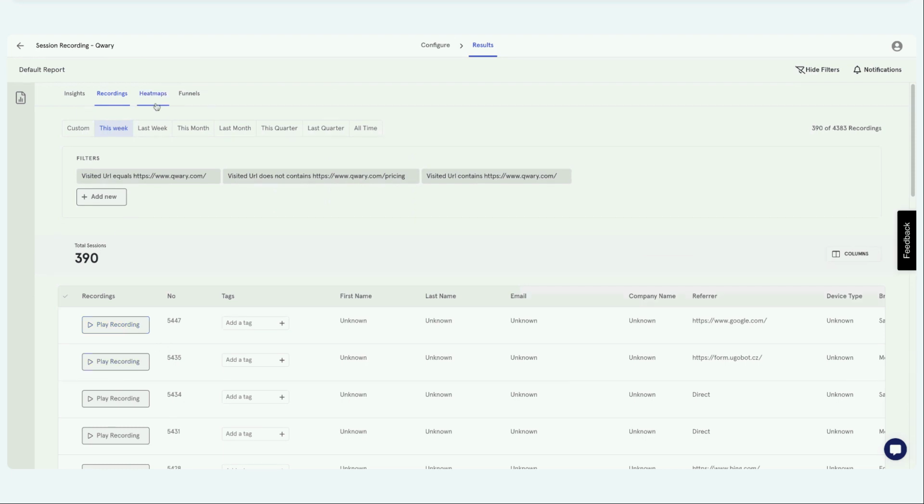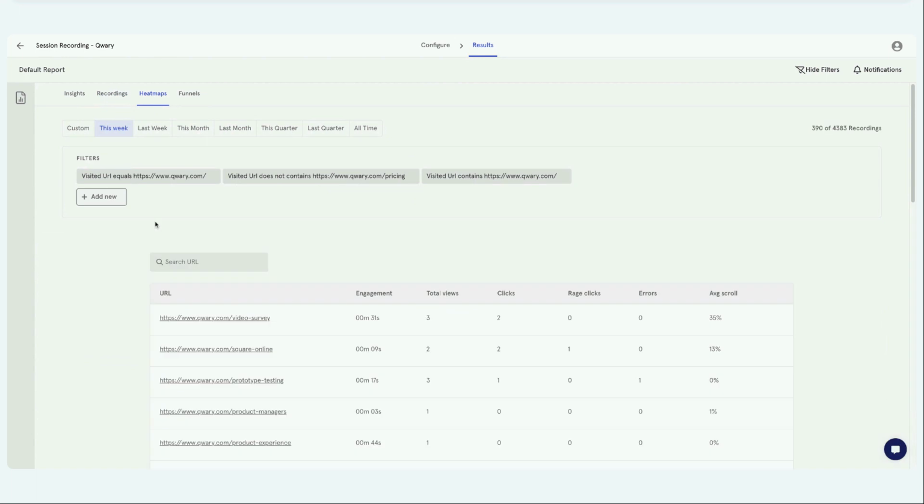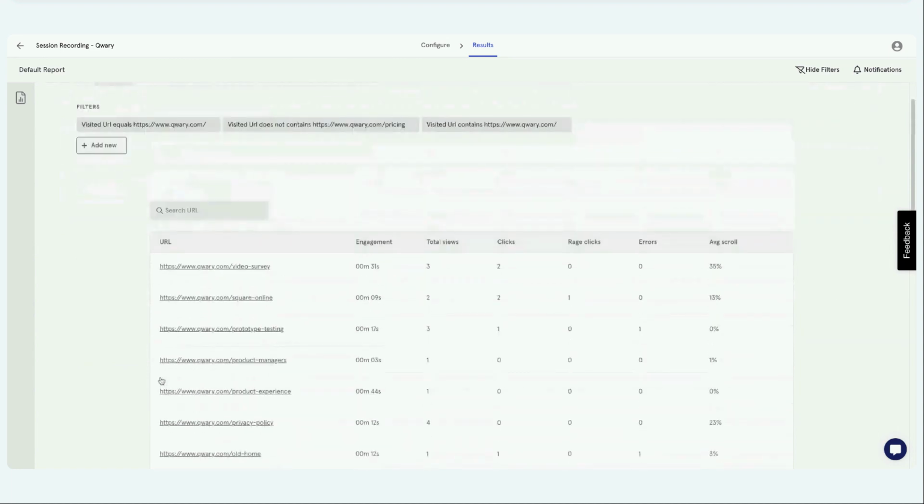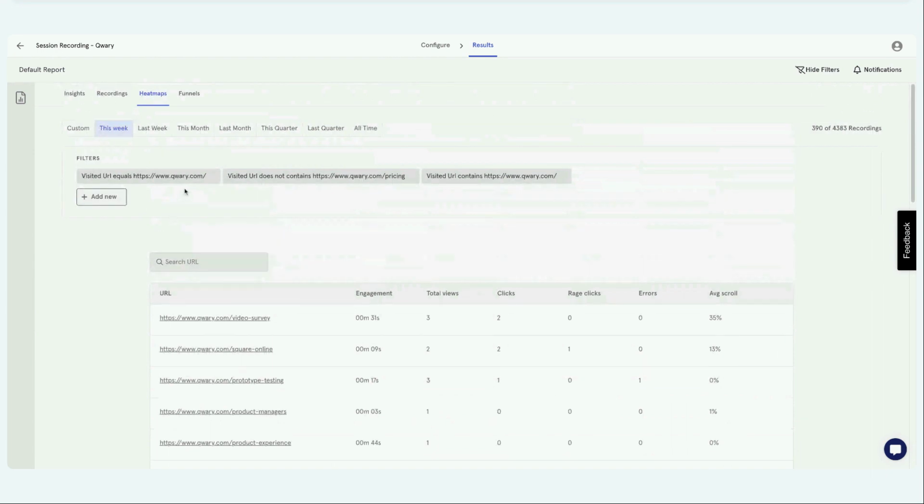You can also go to Heatmap and see if the engagement with the pages is different than other target users, and you can analyze that because we have created a filter from the funnel step. You can analyze the Heatmap section as well. So that is where Qwary is very powerful.